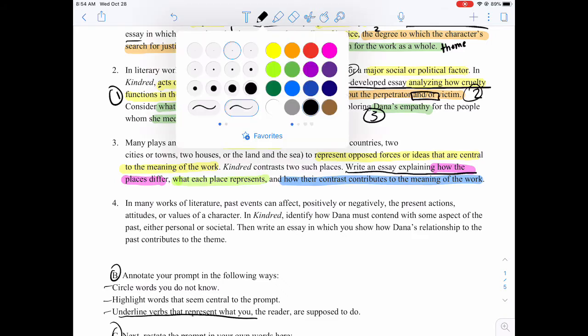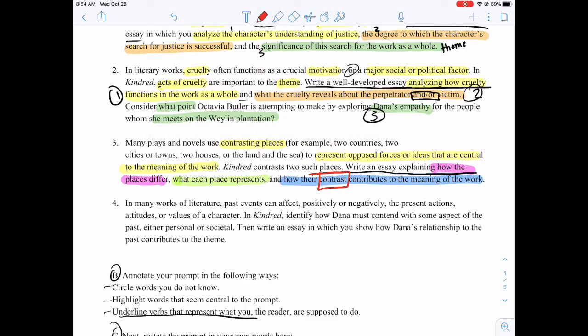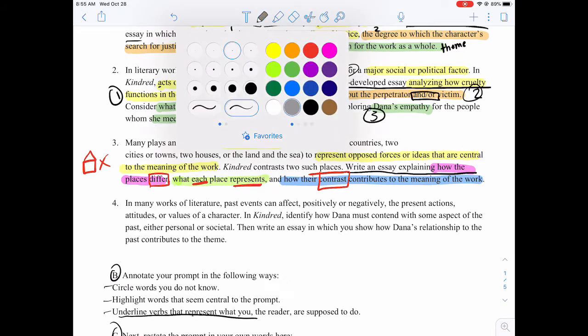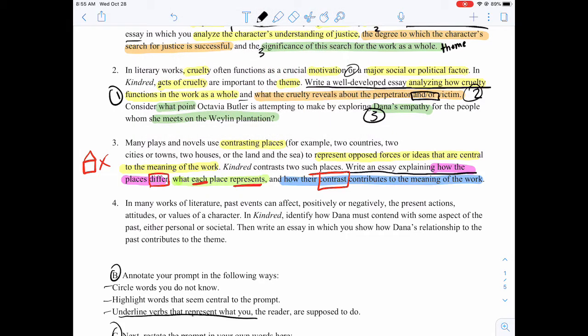Really important word in this prompt is contrast. Differ. Each represents. That means your 2 places should not represent the same thing. You need a different idea for each. And notice how you have 3 different pieces. So you have your how they differ. So what is each one? What each one represents, and how their contrast contributes to the meaning of the work. Okay, so notice there's kind of a theme point in each of these prompts.